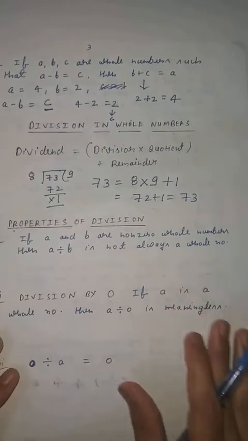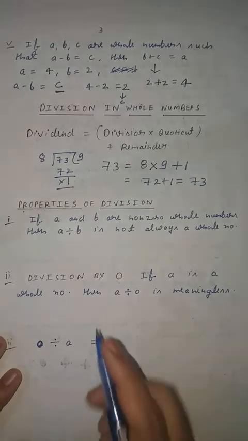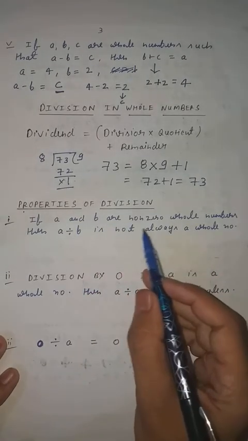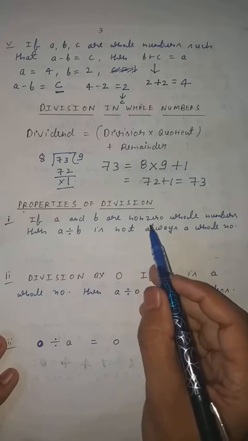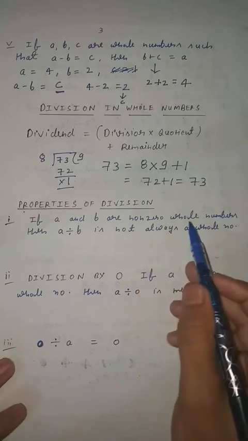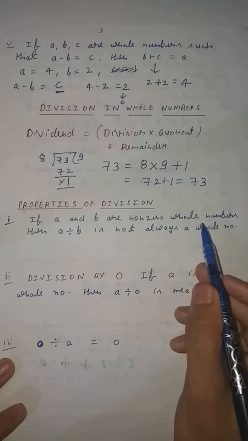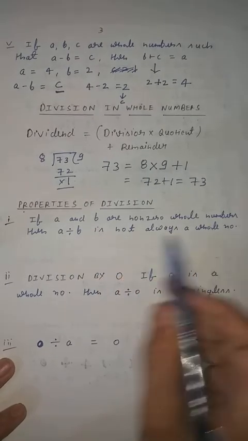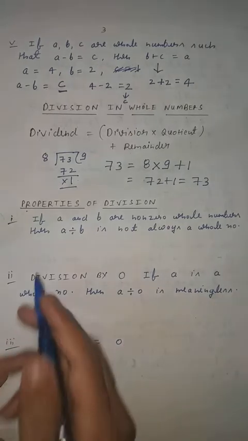Now next is the property of division. If a and b are non-zero whole numbers. What is the meaning of non-zero? Non-zero means the number should not be equal to 0. Non-zero whole number. Then a divided by b is not always a whole number. What is the meaning of this? Let us take an example.